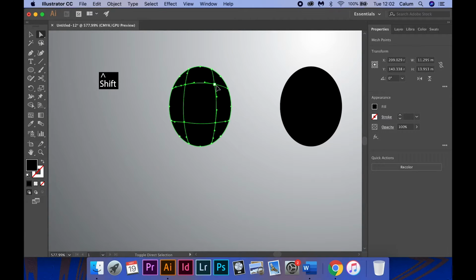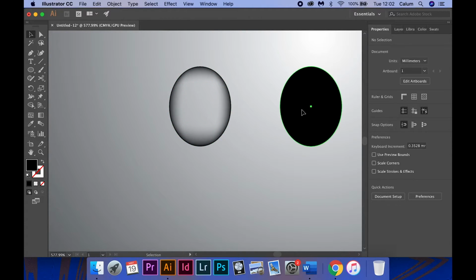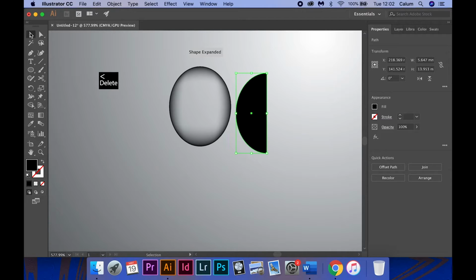By clicking Shift, I select all 4 central points and turn the opacity down to 0. I then delete half of the other oval to create highlights in my water droplet.